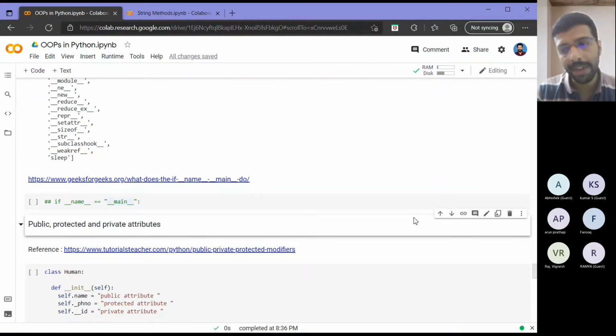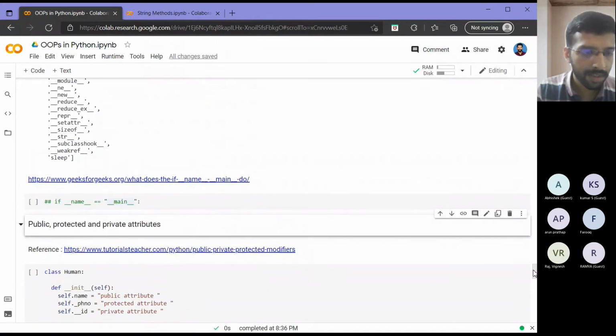In C++ and Java, you can define an attribute as public, private or protected with keywords. But Python, in the strict sense, does not implement public, protected and private. There are some hacks with which you can implement that to make your code work. It will behave similarly to those things, but not exactly in the way that I told. So let's see 2-3 examples.